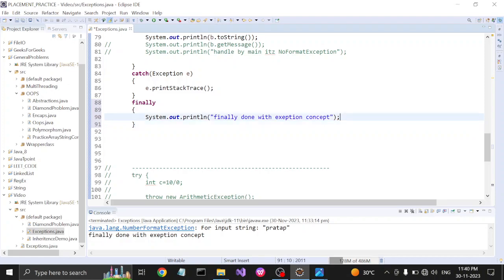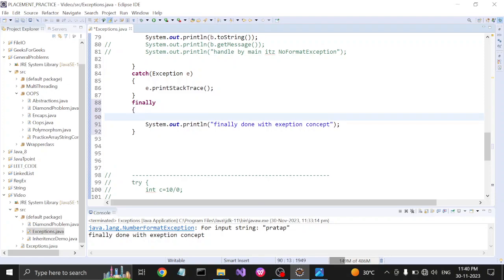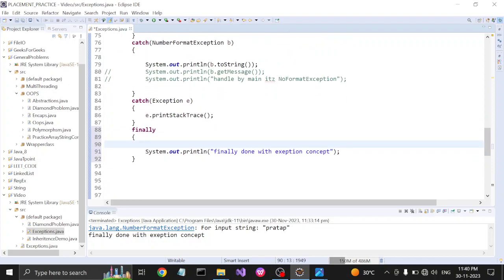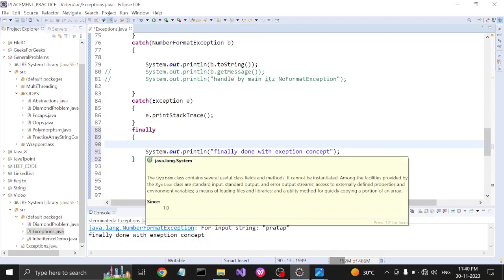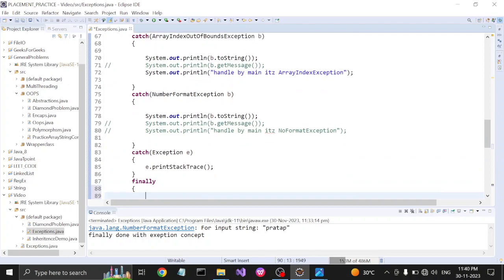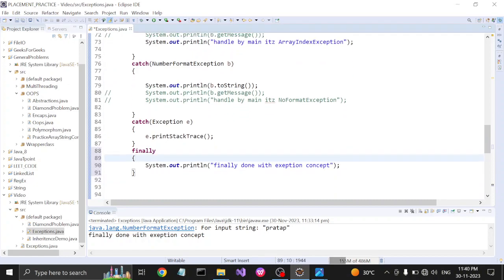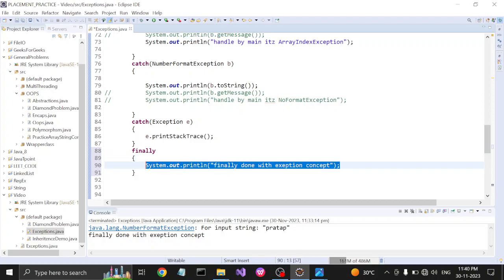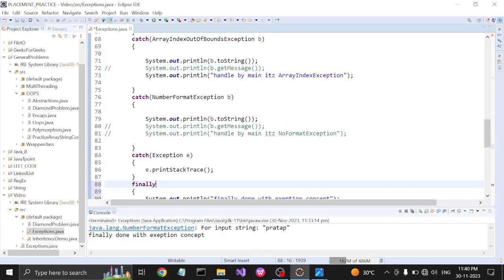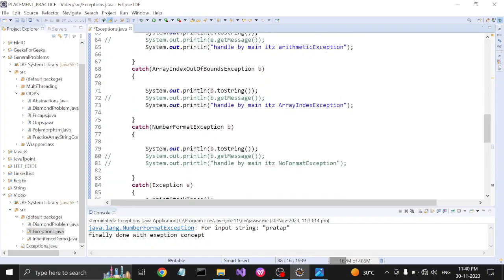So the finally block is mainly used because if you want to handle the exceptions, you use catch, but if you want to execute code irrespective of the exceptions, then we should keep that code in the finally block. It means the code in the finally block always runs, irrespective of the errors or the exceptions.